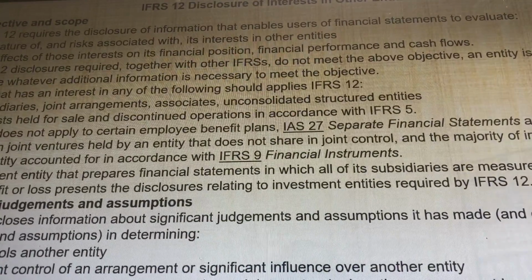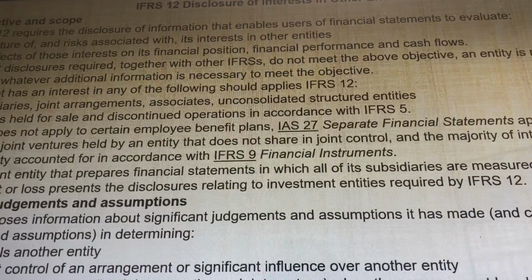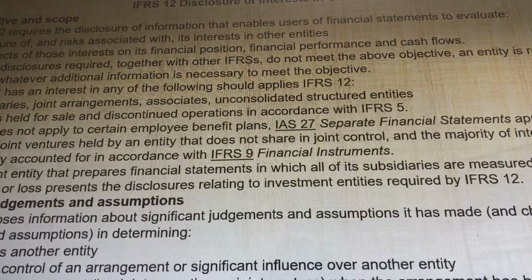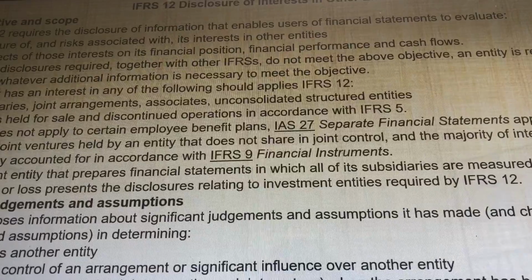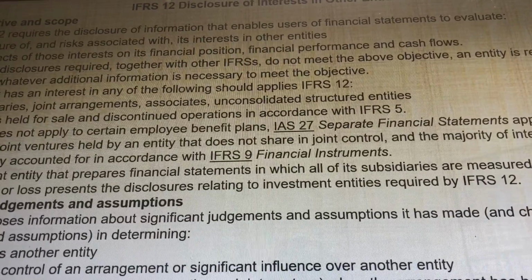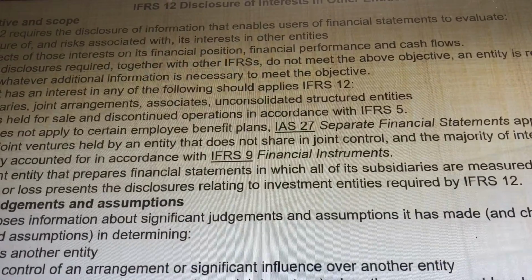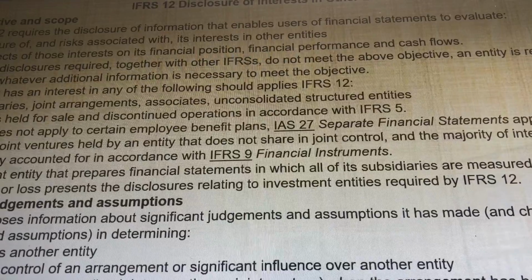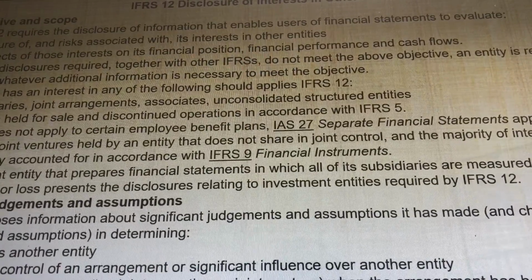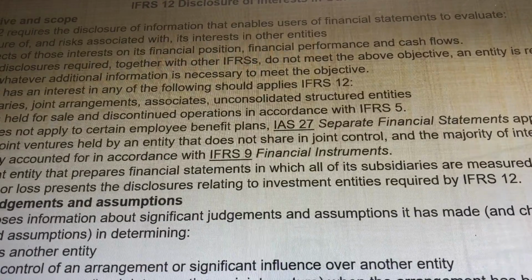Today we are studying IFRS 12, disclosure of interest in other entity. The objective: IFRS 12 requires the disclosure of information that enables users of financial statements to evaluate the nature, the risk, the interest, the effect of those interests in the financial statements, in the financial position, in the financial performance, and in the cash flow.